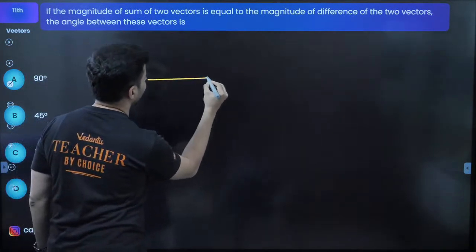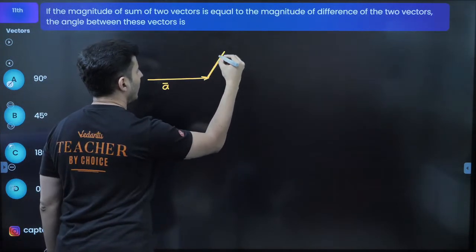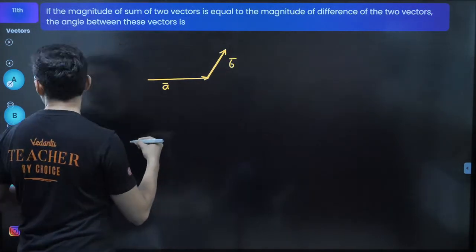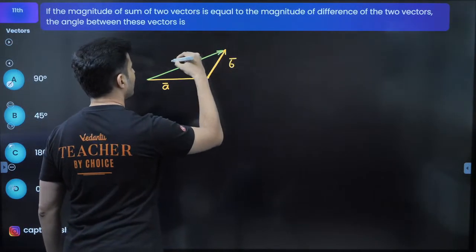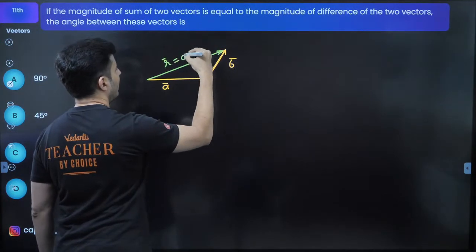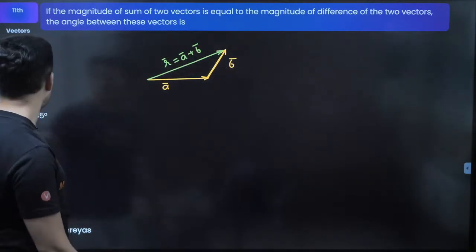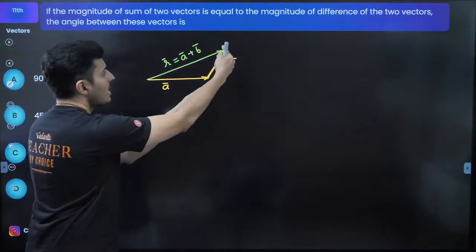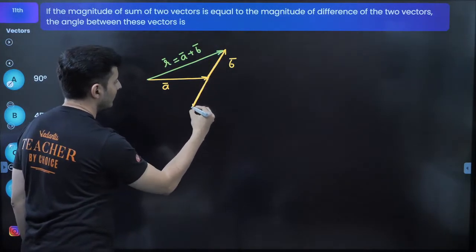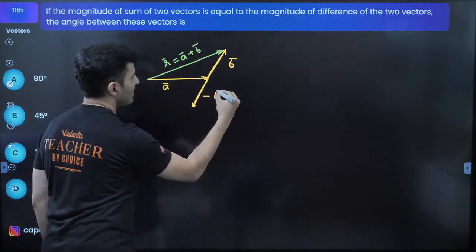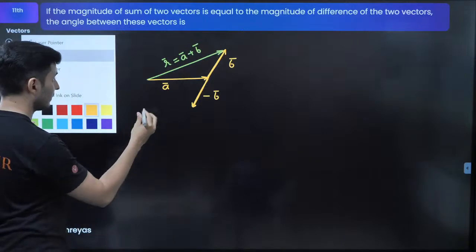So imagine there is a vector like this. Okay. And I add it to another vector. So this becomes the resultant, which is nothing but A vector plus B vector. Now the difference, that means the subtraction. So if I do A bar, negative of B bar will be exactly opposite to B, like this. This will be minus B bar. Everybody with me? So the difference will be basically this one.